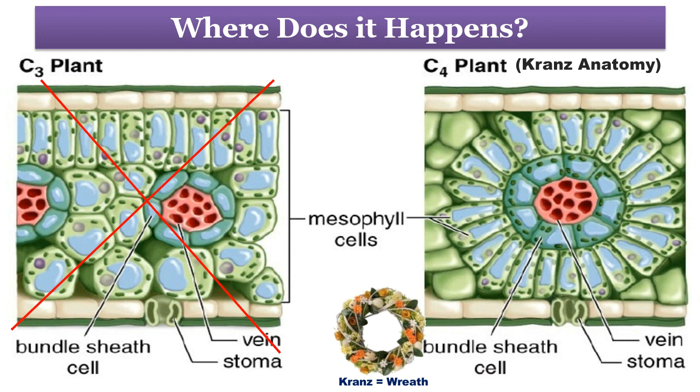In C4 plants, the adaptation for concentrating carbon dioxide is that mesophyll cells surround the bundle sheath cells, where the C3 cycle actually operates. No mesophyll cell in the C4 plant is more than 2 or 3 cells away from the nearest bundle sheath cell. In addition, an extensive network of plasmodesmata connects mesophyll and bundle sheath cells, thus providing a pathway for the flow of metabolites between these two cells. Such an anatomical arrangement of mesophyll cells surrounding bundle sheath cells is called Kranz anatomy.